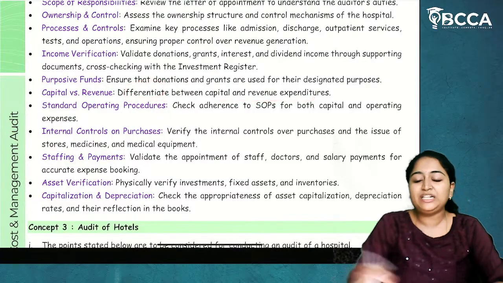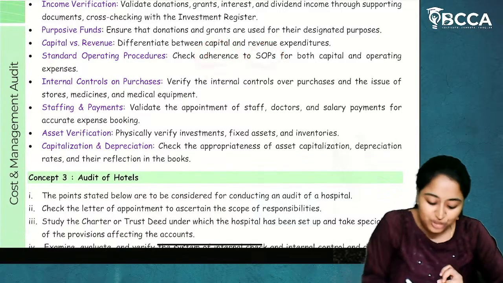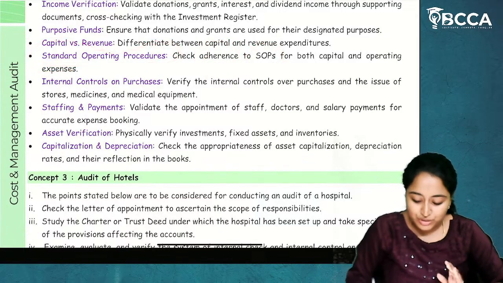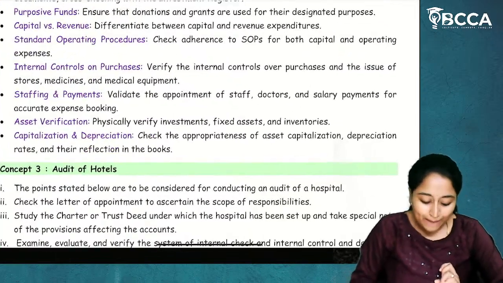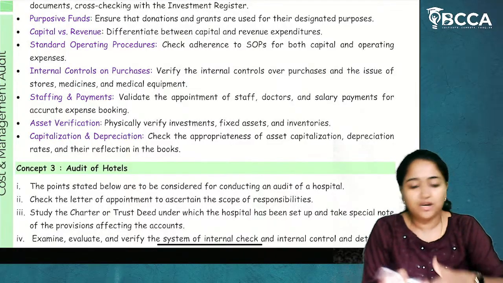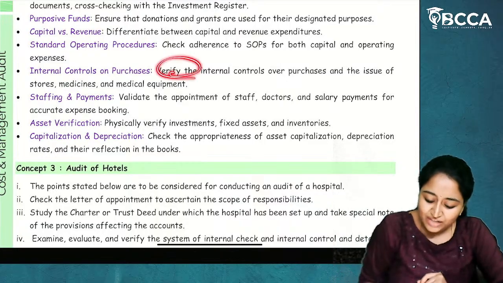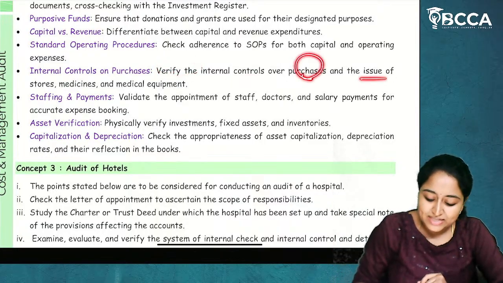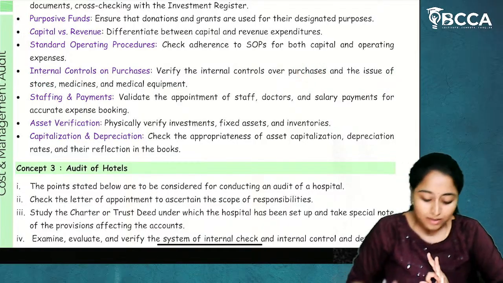Differentiate between capital and revenue expenditure. Check adherence to SOP, which means standard operating procedures, for both capital and operating expenses. Now, whatever capital expenses and operating expenses there are, is there a standard procedure or are they randomly putting on the expenditure? Verify the internal controls over purchases and the issue of stores, medicines and medical equipment.